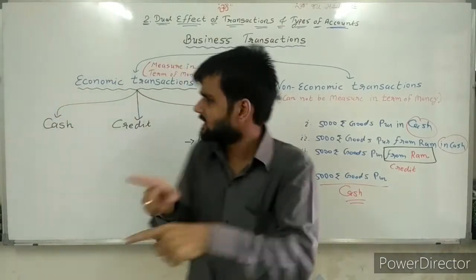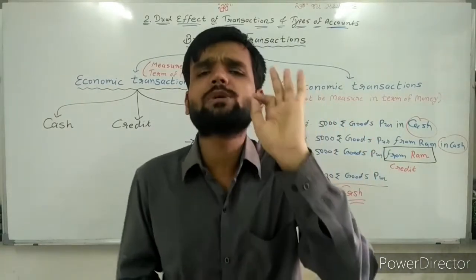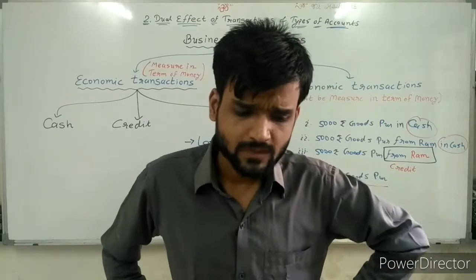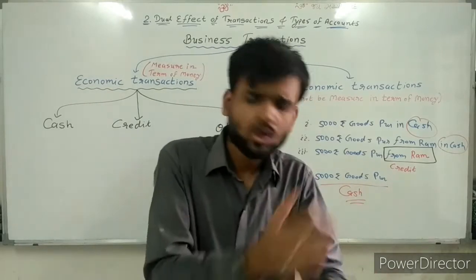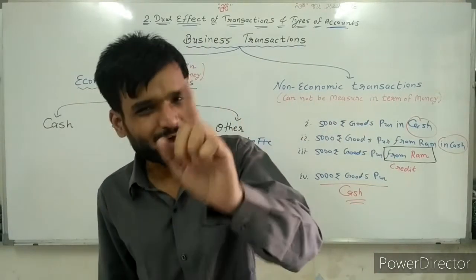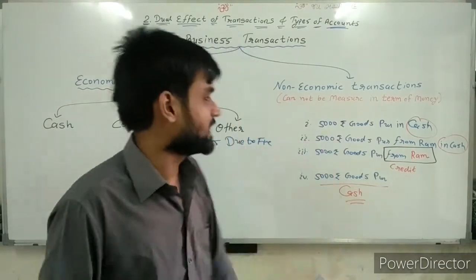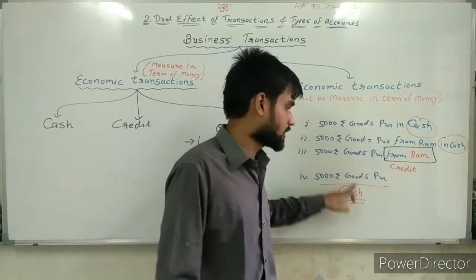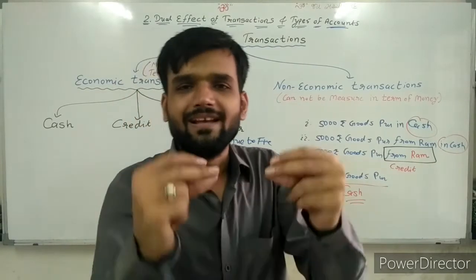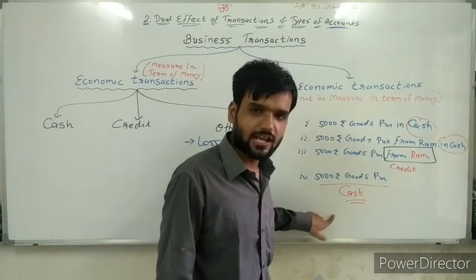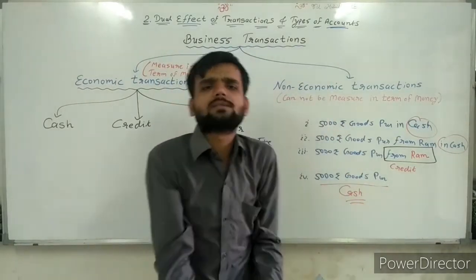Now think, if it is economic, then cash or credit? So in the transaction, asset purchase for rupees 10,000, is there any clarification given? Is it cash or credit? No, sir. No clarification given. Then don't worry. Apply your mind. Is the name of the person given or not? If the name is given, then credit. If the name is not given, then cash. Sir, there is no clarification about the name also. It means it's a cash transaction. Simple. So the first transaction is clear, and that is your answer.